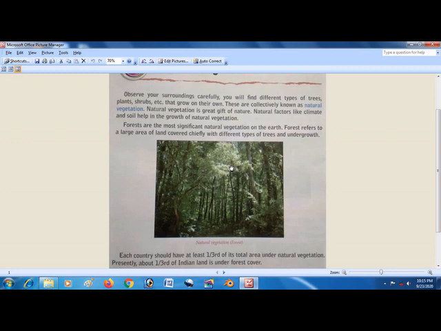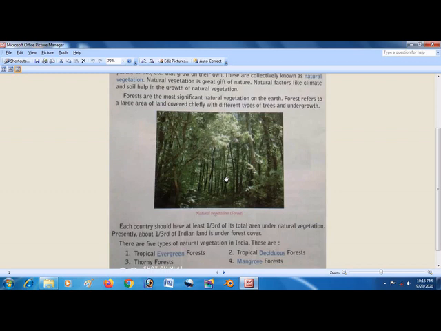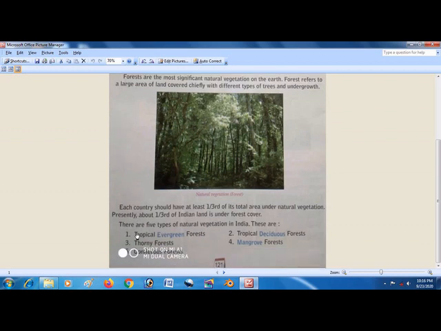Forests are the most significant natural vegetation on the earth. Forest refers to a large area of land covered chiefly with different types of trees and undergrowth. And the most important thing here is that each country should have at least 1/3 of its total area under natural vegetation. Presently, about 1/3 of Indian land is under forest cover. That is a very good thing that we have forest natural vegetation over here in India.